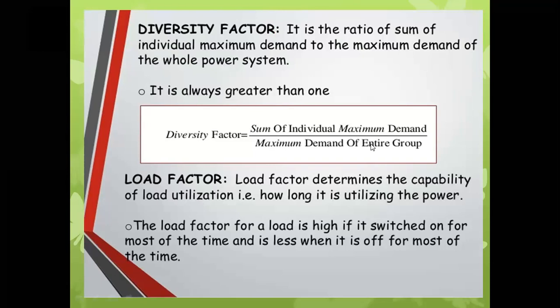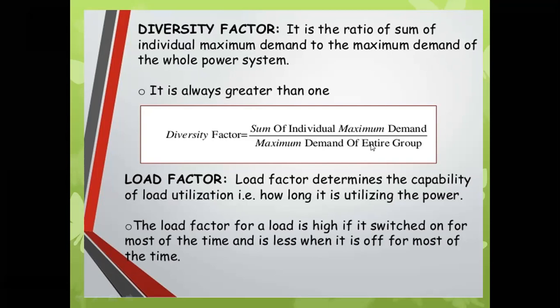Okay, suppose we have to consider a colony. In that colony, each individual house has a different maximum demand, their individual maximum demands are different.